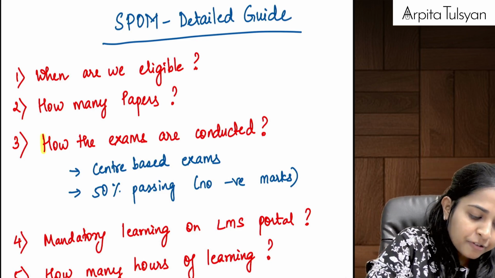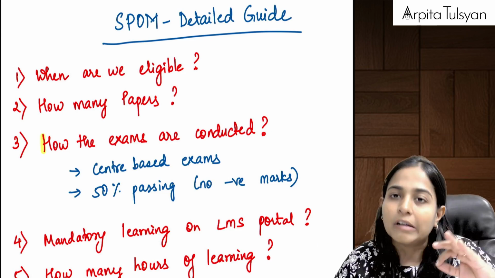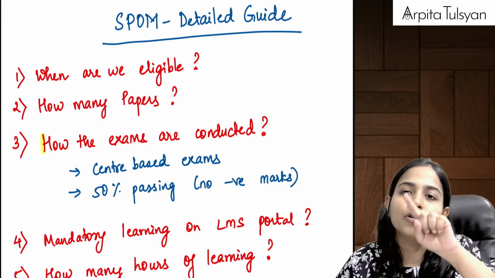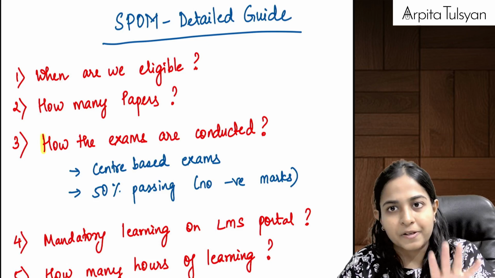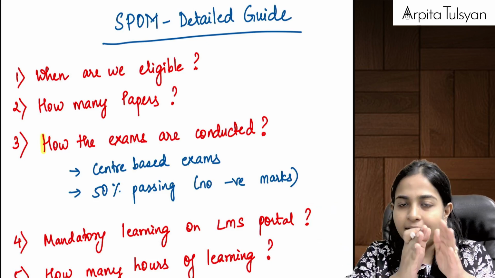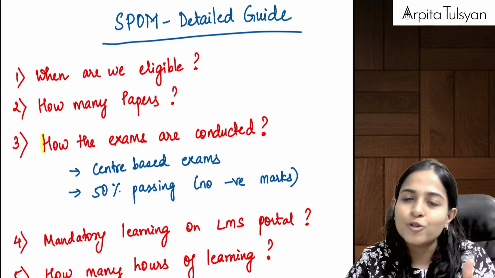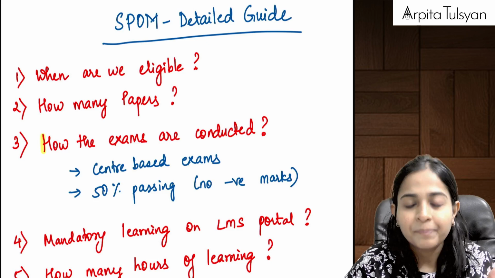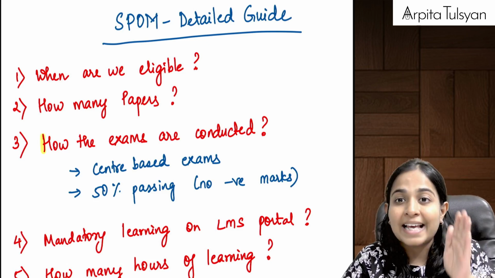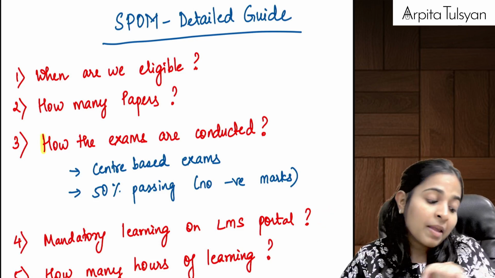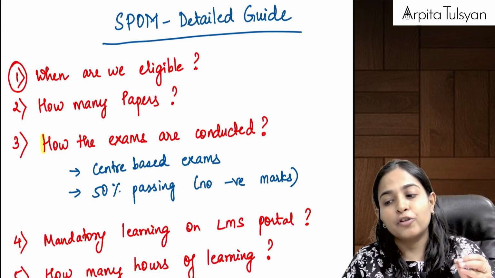First thing is, now in your CA finals, I don't know if you're aware or not, earlier you used to have 8 papers. Now they have reduced it to 6 papers. 2 papers were removed from there, one was law and the other one was costing. These 2 papers have been shifted to SPOM, self-paced online module.